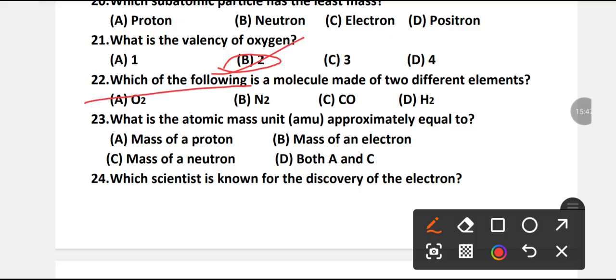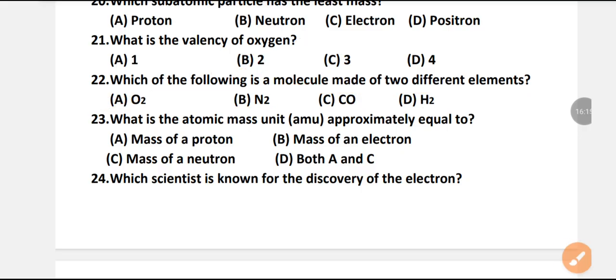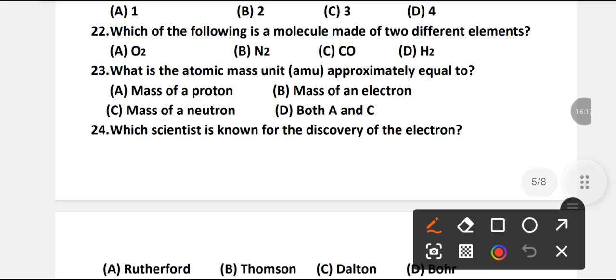Which of the following is a molecule made of two different elements? O2, N2, CO or H2? Which option is right? C is the right option. CO is made of two different elements, carbon and oxygen.